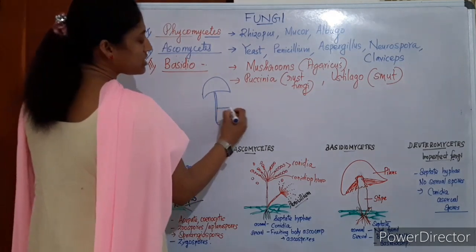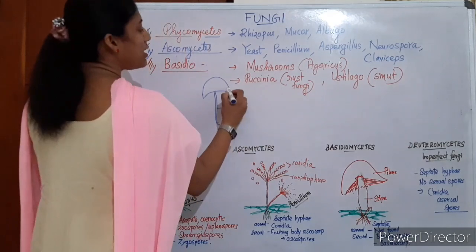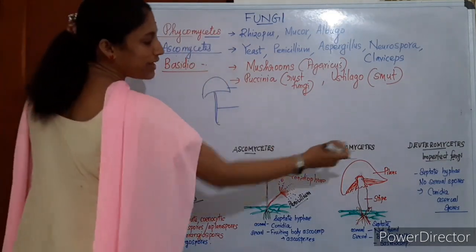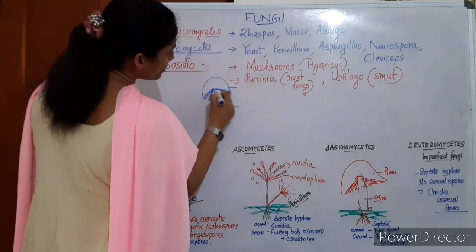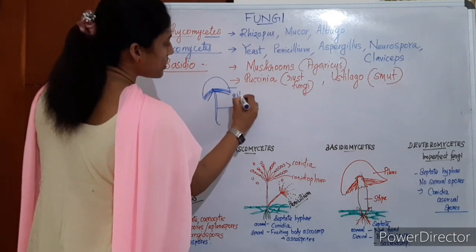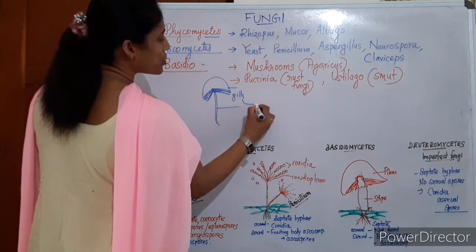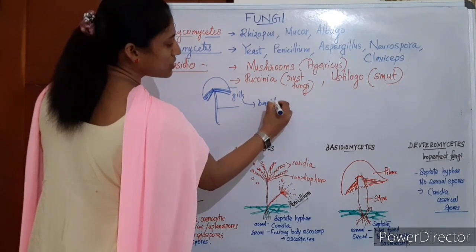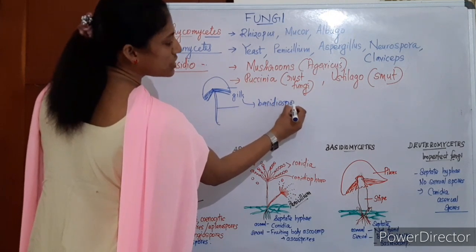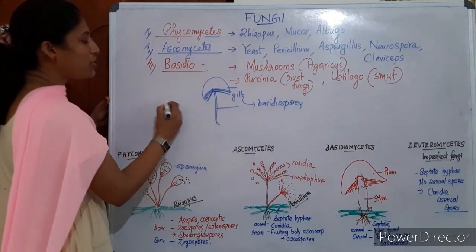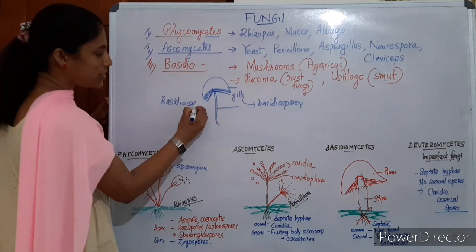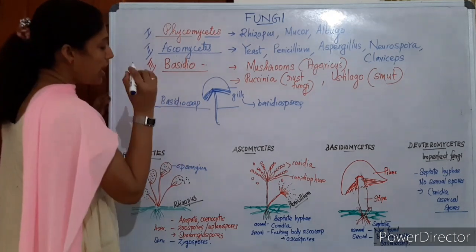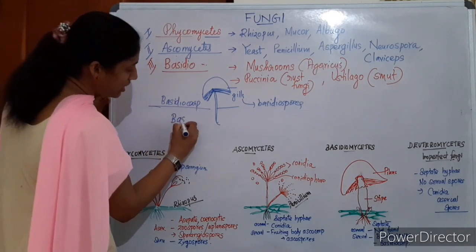The fruiting body has a stalk called the stipe and an umbrella-shaped portion called the pileus. Under this portion it has a number of chambers called gills. In this gill portion only, it produces basidiospores. This fruiting body is known as the basidiocarp, and the basidiocarp contains basidia.